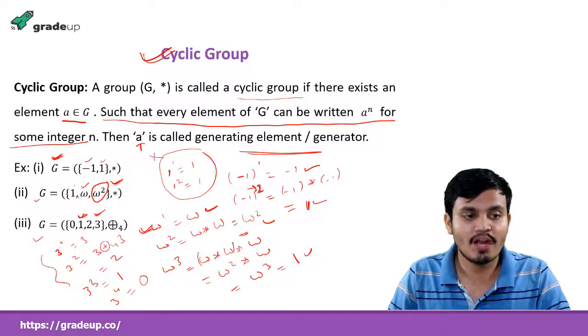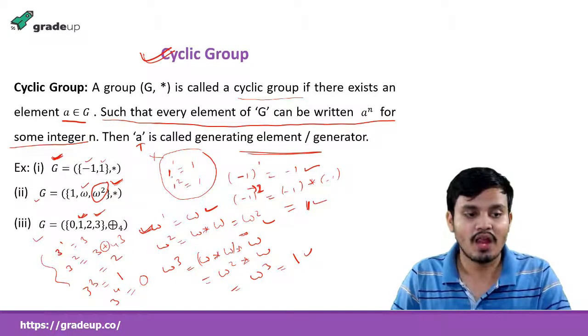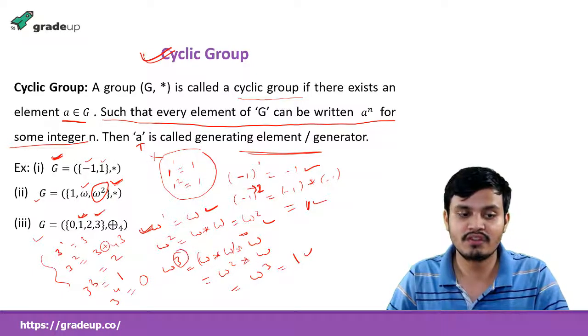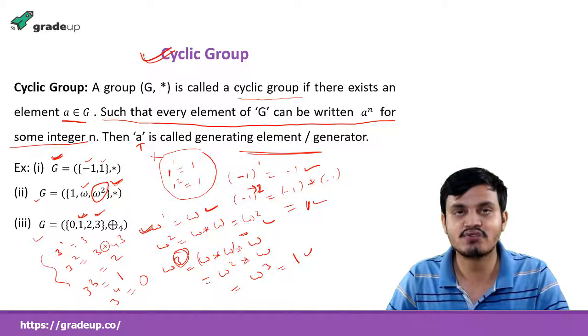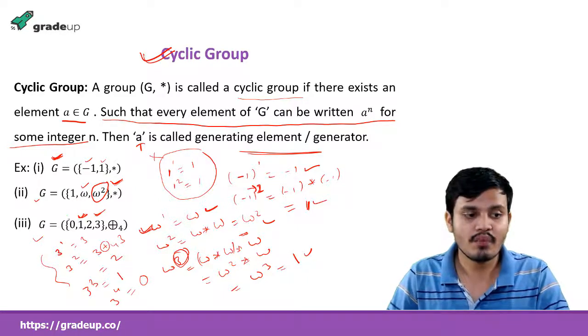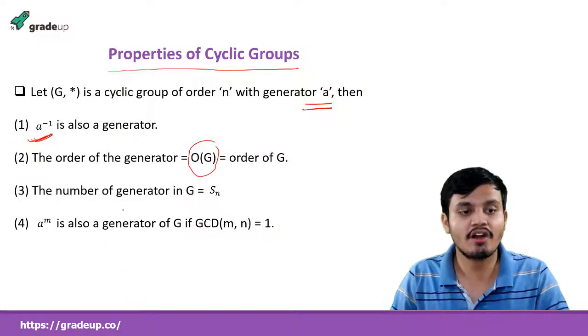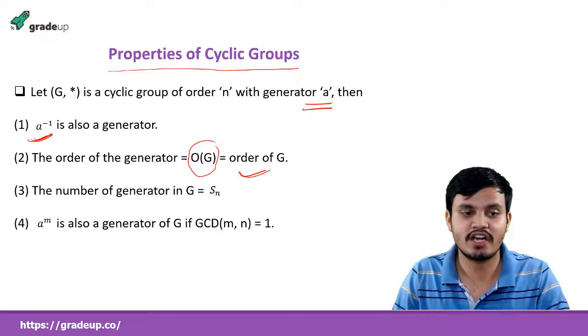Here the number of elements in G is 3, and what is the order of omega? 1, 2, 3. It is 3, because with 3 we get the identity element. That's why the order here is 3. And here also the order is 4. So the order of a group and the order of a generator are the same. That is the meaning of that statement.